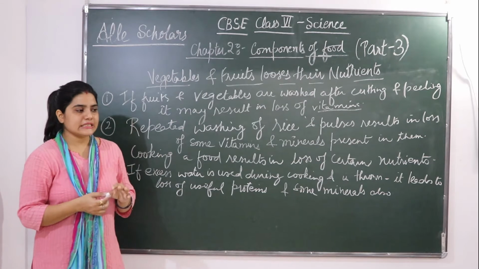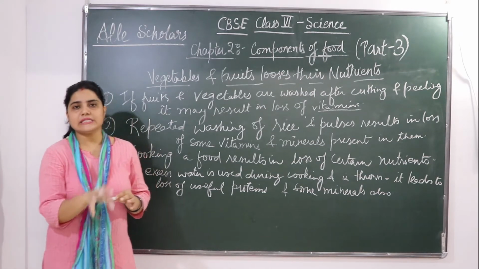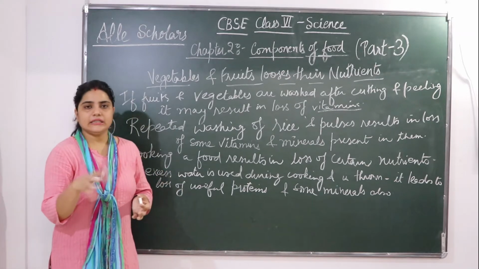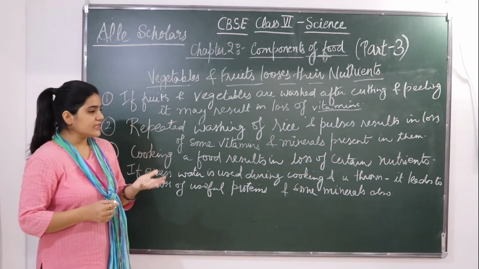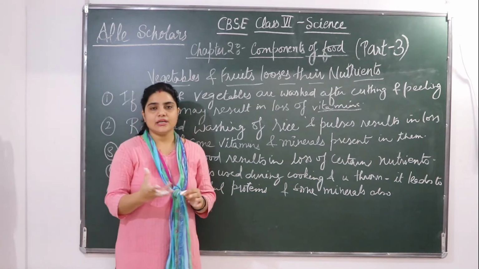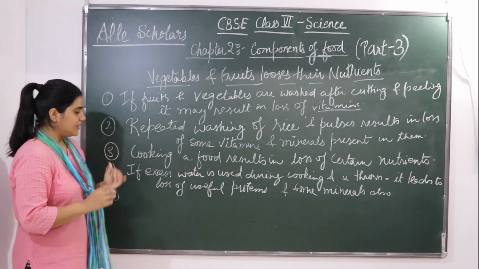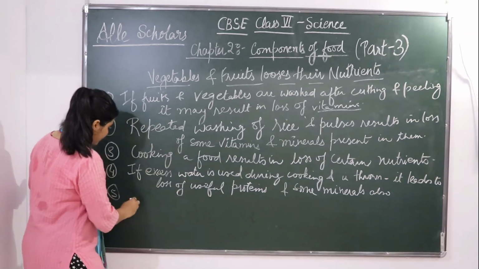Vitamin C gets easily destroyed by heating. If you heat any vitamin C rich food or fruit, it destroys its vitamin C, so it is not sensible to heat it much. Vitamin C gets easily destroyed during cooking.